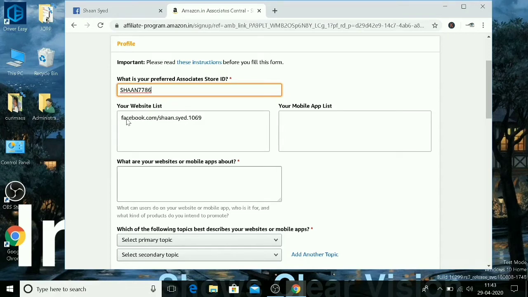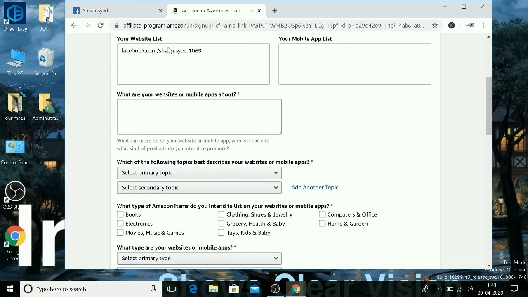Your website list. We neither have any website or mobile app, so we have actually pasted here the Facebook profile page URL as it is. So leave it as it is. Your mobile app list. We don't have any mobile apps. What are your websites or mobile apps about? Actually, we don't have any website or mobile apps, so we need not write anything here. But we actually pasted here our Facebook profile page, so it is a social networking site.